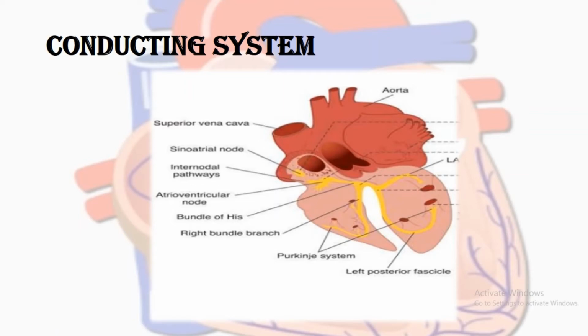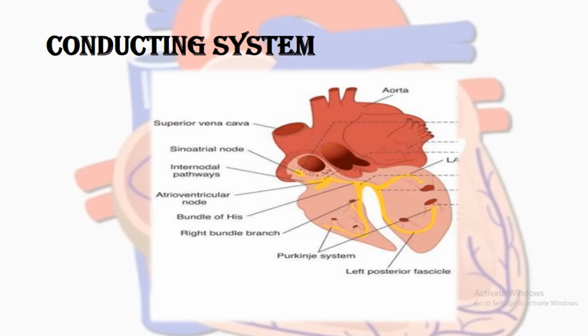That means the conducting system has to be very, very organized. It has to generate the rhythm in a proper way, at a regular rate and in a regular rhythm, because the contraction and the pumping of the blood depend upon the functioning of the conducting system.